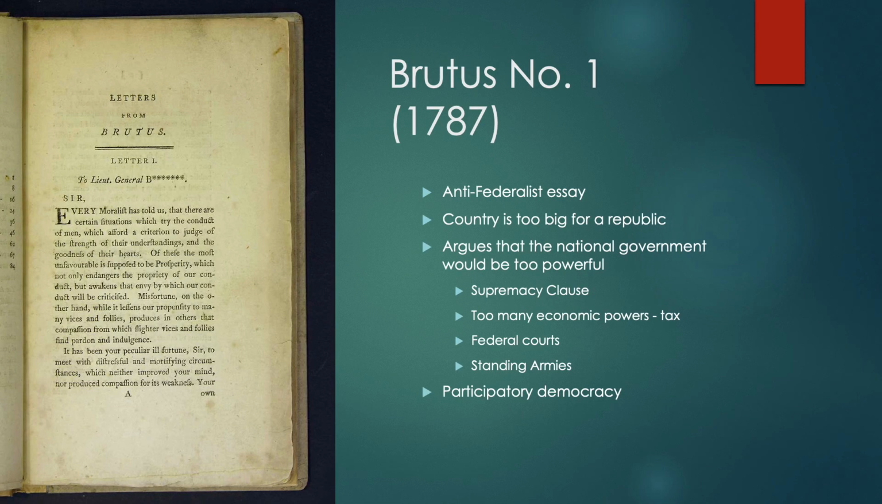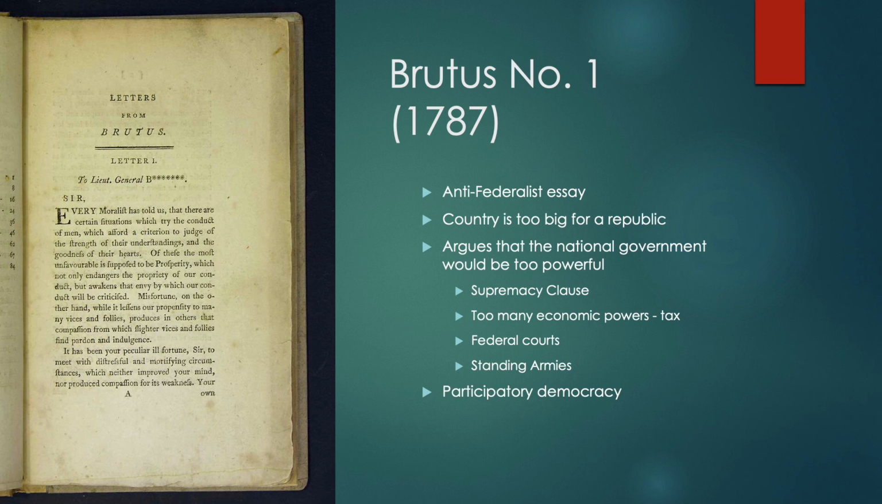Now let's get into a few of the documents that critique the Constitution. So we're going to start with Brutus No. 1, our only anti-Federalist essay. You'll remember that the Federalists were those who wanted ratification of the Constitution. The anti-Federalists were the people who didn't want ratification of the Constitution.